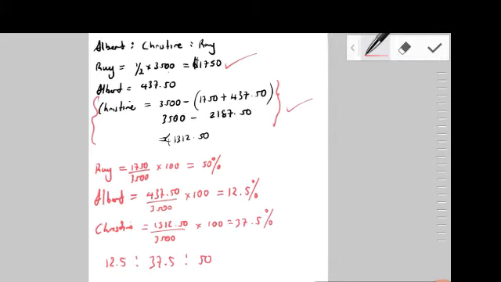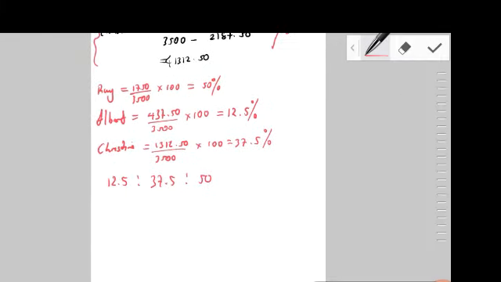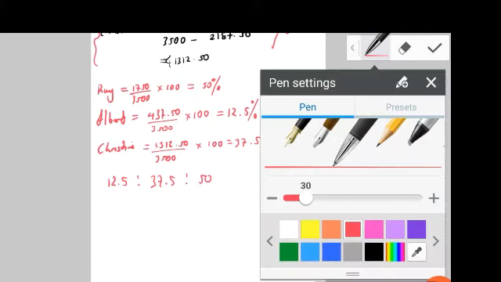Since I have the option, I could multiply everybody here by 10.